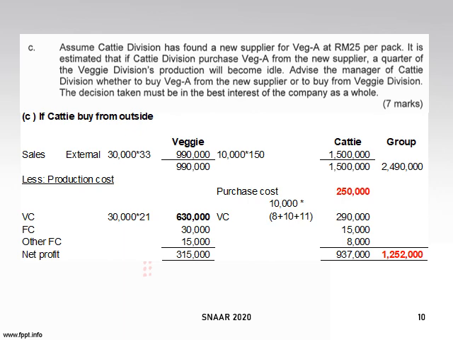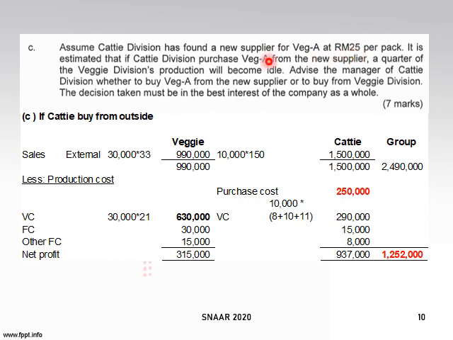Okay, this one is a new scenario, guys, whereby assuming that Cathy division now has found a new supplier for batch A at a price of RM25 per pack. So now it needs to decide whether it should buy from the outside supplier at RM25 per pack, because Veggie wants to sell to it now at the market price.